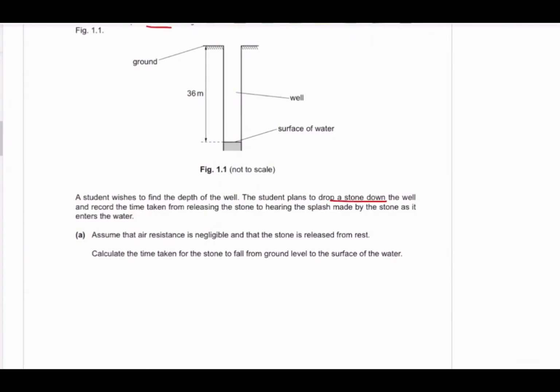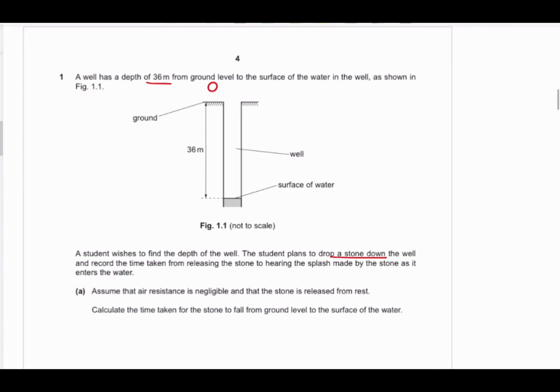So our student is standing over here, okay? And the student wants to drop a stone right here so that it reaches here. And as it splashes, it makes a sound that then travels back to the student, and the student can then make a decision based on that. The student wants to calculate the time taken. The question wants us to calculate the time taken for the stone to fall from ground level to the surface of the water.